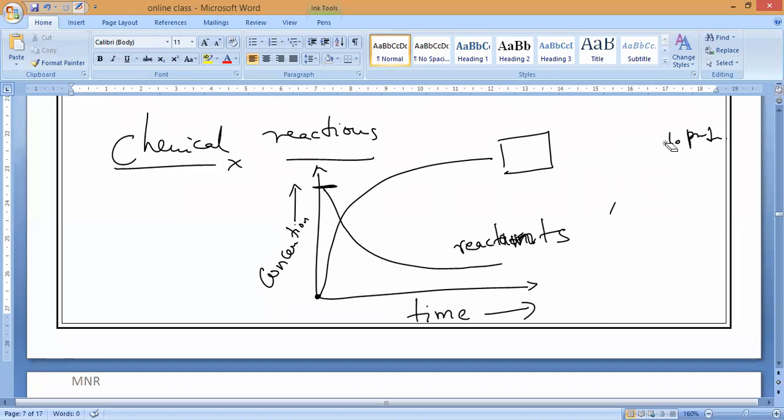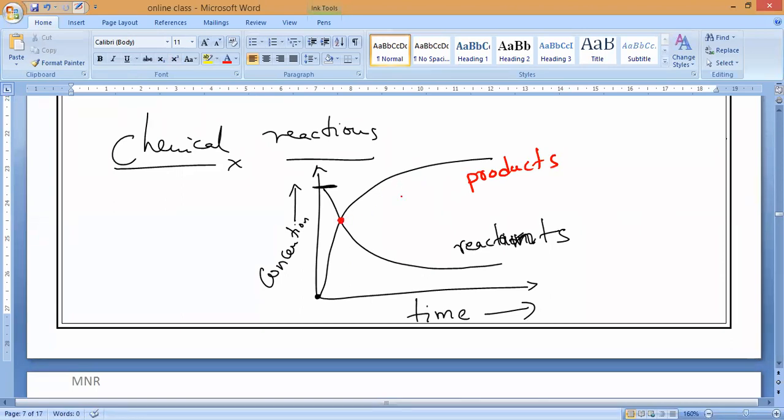So when time keeps on increasing, the amount of reactants keeps on decreasing and the amount of products keeps on increasing. Now, if you notice here, there is a point of intersection.